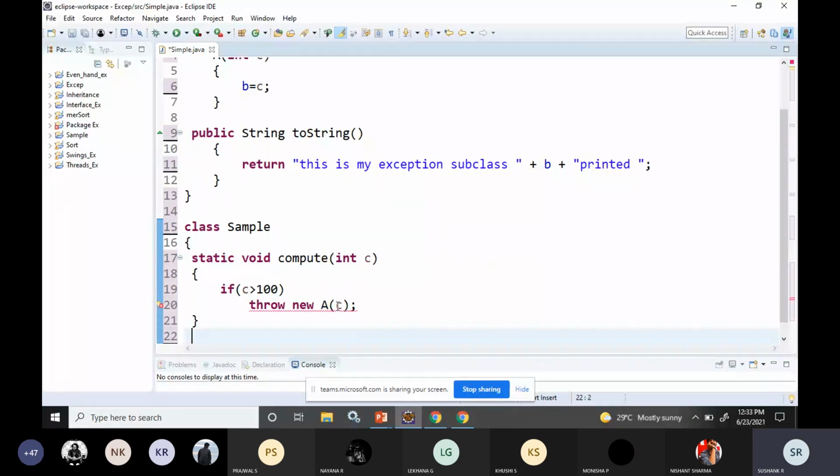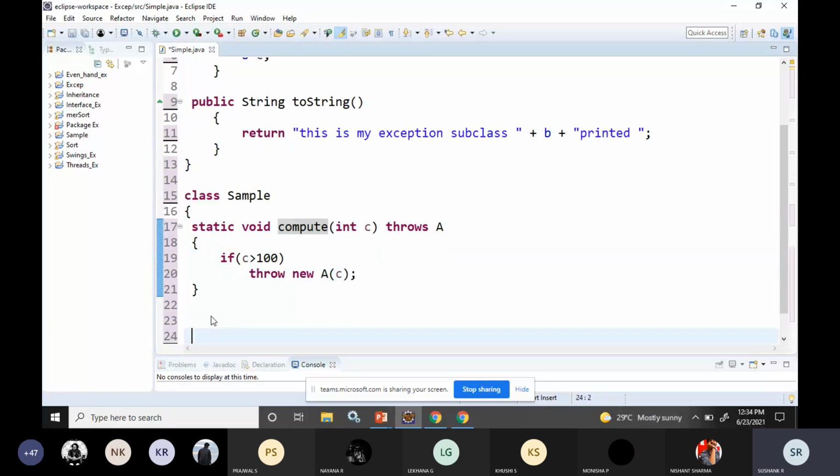Okay. So if I want to handle this, this method should be able to handle that exception. So that's why I'll call it as throws A. See, earlier I was writing it as throw null pointer exception, arithmetic exception, but now I am able to create my own exception subclass. So this method will throw an exception, and that method should be handled by using the throws keyword.